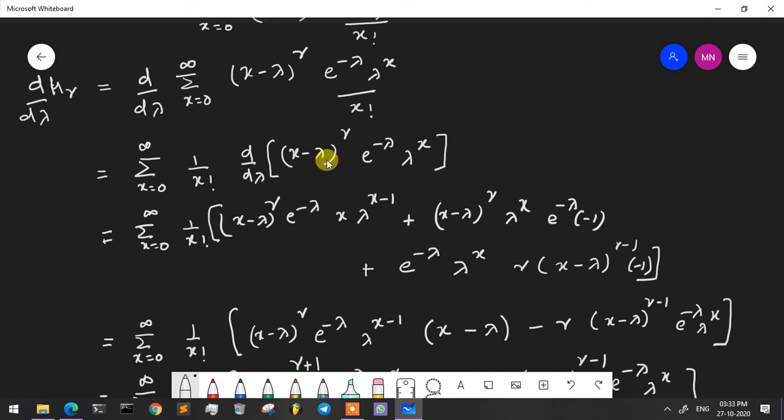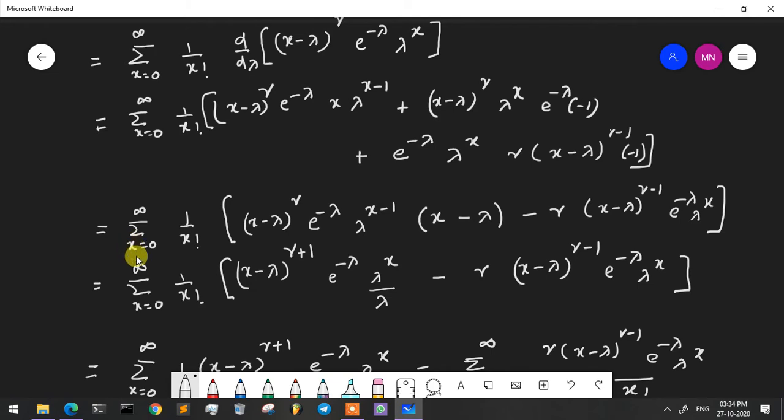Plus, next you take x minus lambda raised to r into lambda raised to x, into the derivative of e raised to minus lambda. Derivative of e raised to minus lambda means e raised to minus lambda into minus 1. Plus, taking e raised to minus lambda into lambda raised to x together, the derivative of x minus lambda the whole raised to r is r into x minus lambda the whole raised to r minus 1 into minus 1.